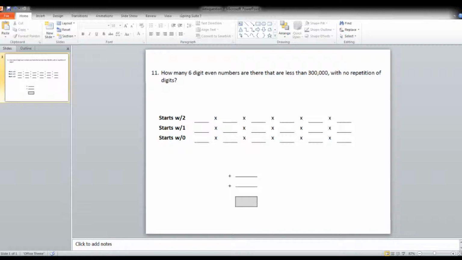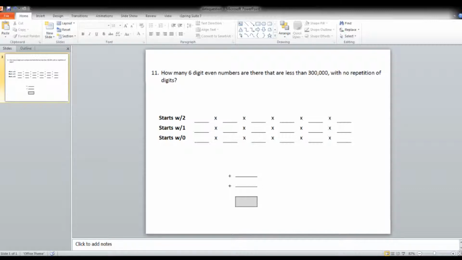So this kind of depends on the way you want to look at six-digit even numbers. Would we consider a number that starts with 0 to be a six-digit even number? If it was, for example, 0, 1, 5, 7, 3, 2, would we count that? That just depends on your way of looking at it. Typically, data questions are more straightforward than this, but I've seen some argument between various students and teachers over whether or not they'd include that. But let's just assume that it can start with 0 and still be a six-digit even number.